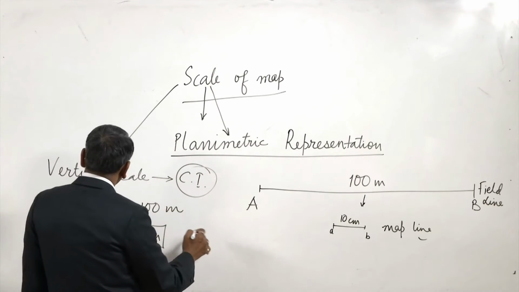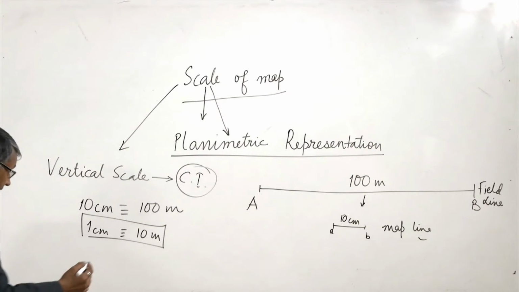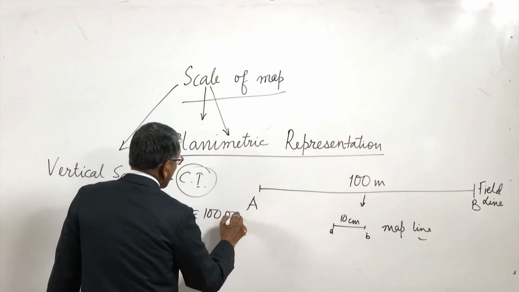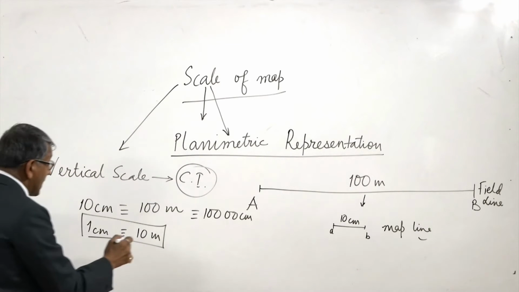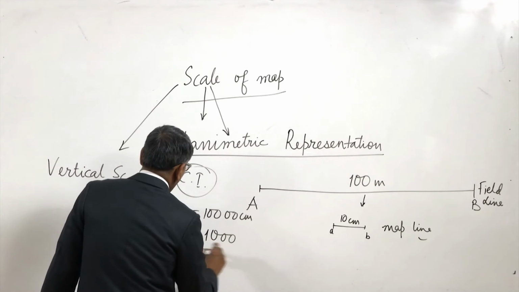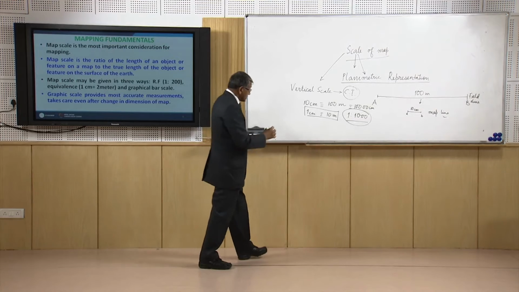Sometimes we also represent it in some other way, like 100 meter we can say is 10,000 centimeter. So the scale is 1:10,000. So this is another way in which we represent it.